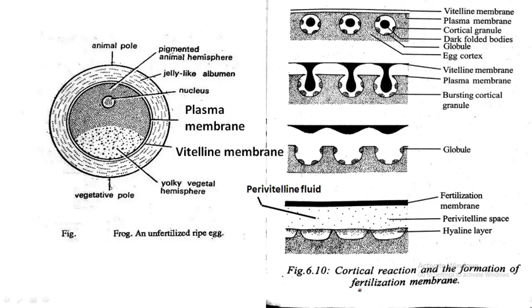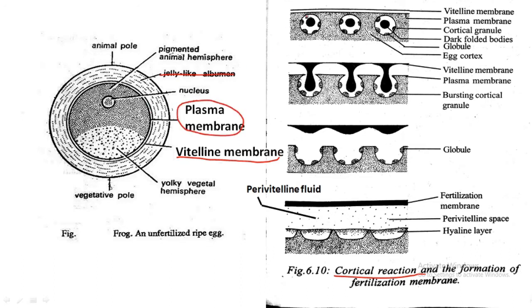After the entry of the sperm nucleus, another important step starts, which we call the cortical reaction. We know that the egg is protected by many protective layers, the egg jelly and the vitelline membrane, followed by the plasma membrane.